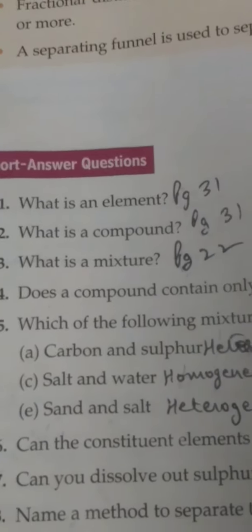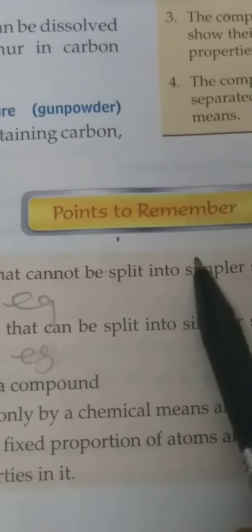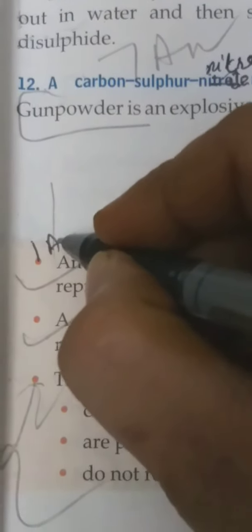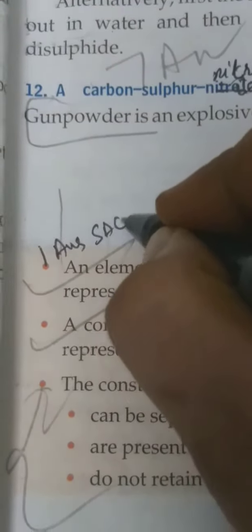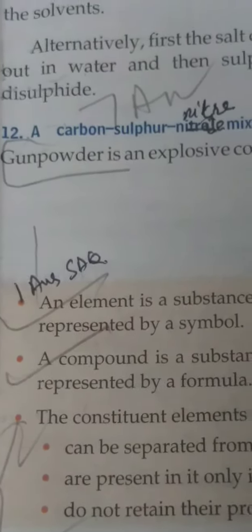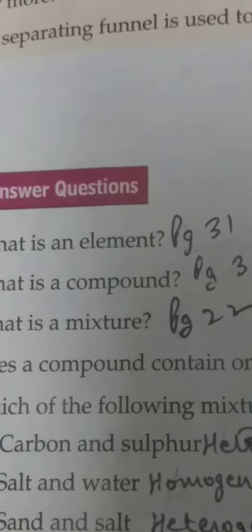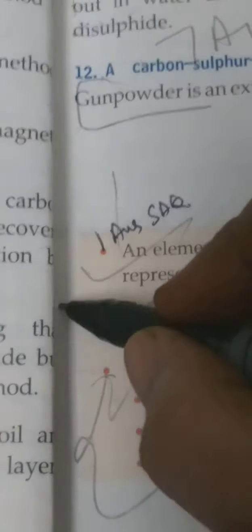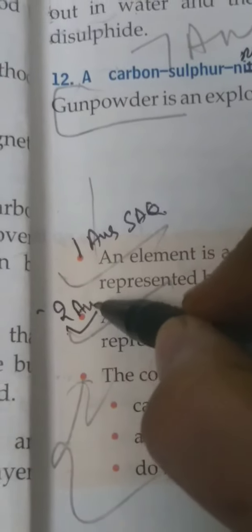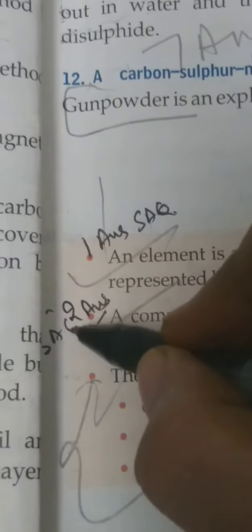Short answer question. What is an element? Page number 31. Points to remember. First point is the answer of first short answer question. What is a compound? Page number 31. Points to remember. Second point. It is the answer of second short answer question.